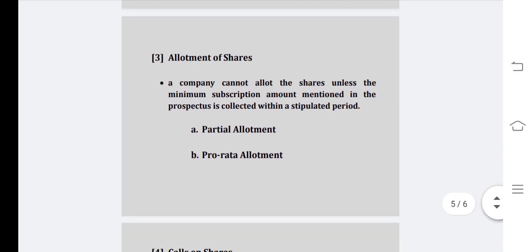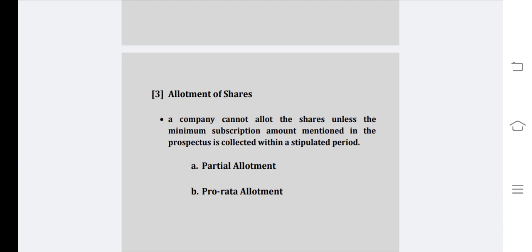Next, coming to allotment of shares. Once the applications are received from the public, the company must make allotment. After the last date of the receipt of the applications, the directors and the authorized persons of the company will proceed with allotment work. However, a company cannot allot the shares unless the minimum subscription amount mentioned in the prospectus is collected within the stipulated period of time.